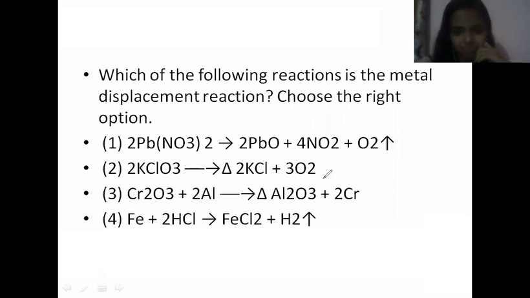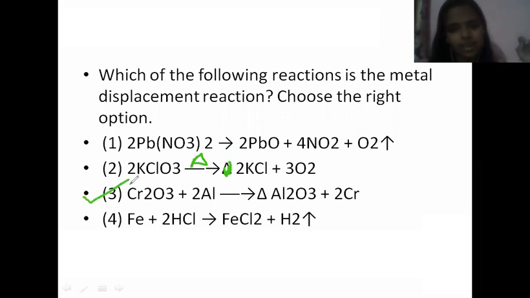See, the first reaction is a decomposition reaction. This reactant is getting decomposed into such products. It is a decomposition reaction, and this is also a decomposition reaction. Here, this is delta, that is temperature. This is also a decomposition reaction. Now, this is the metal displacement reaction.